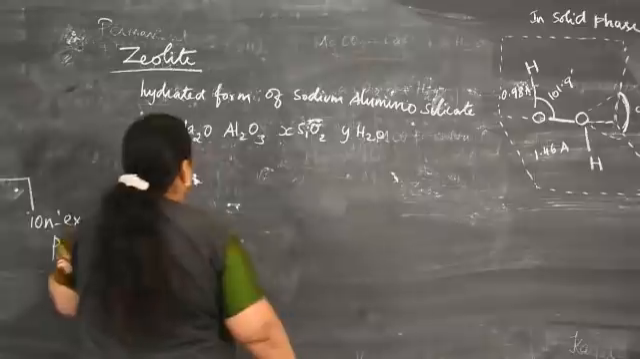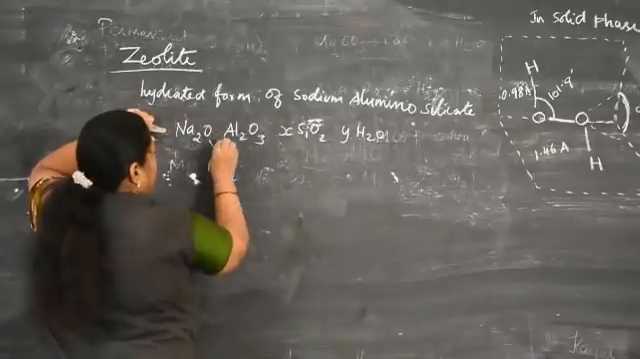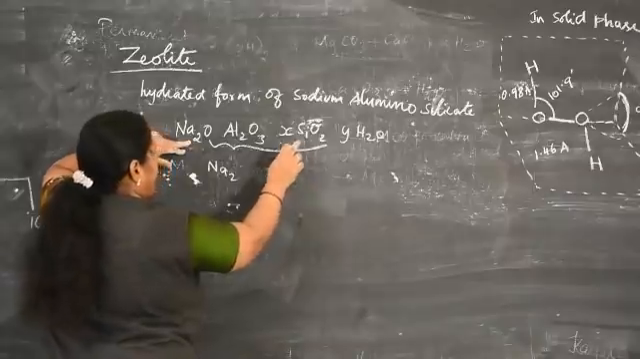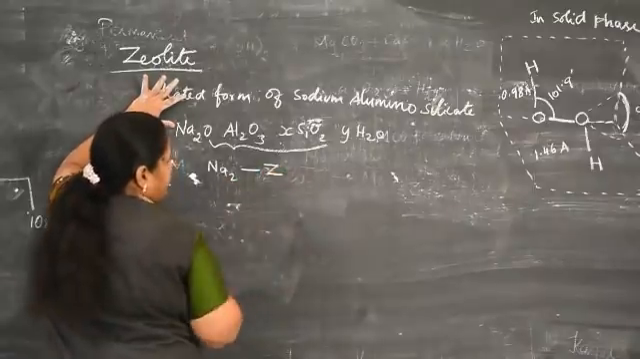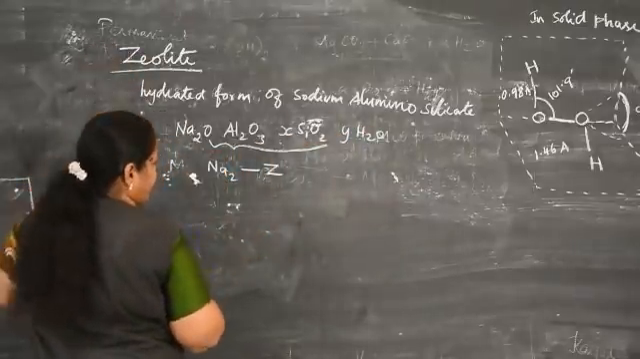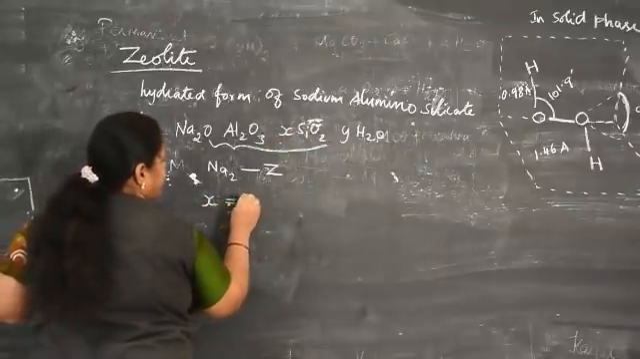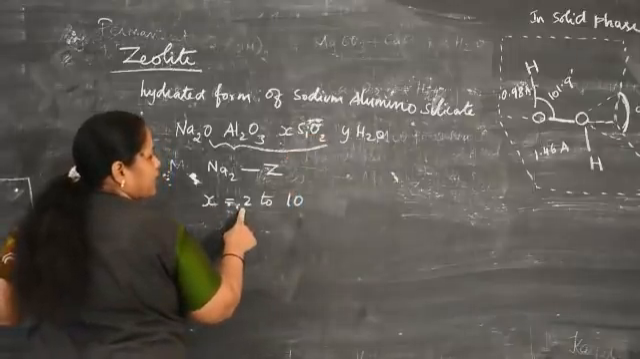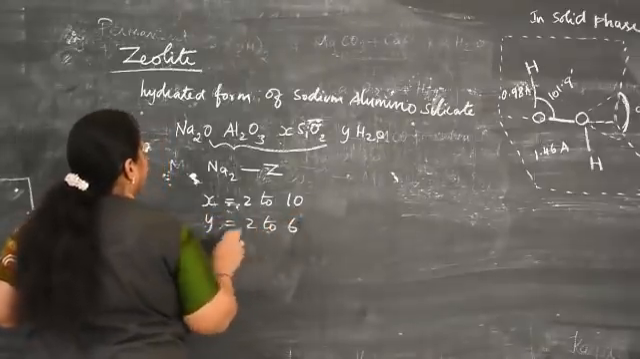It is a complex structure, so it is simply represented as Na2, where sodium is a monovalent ion, aluminum is a trivalent ion, and silicon is a tetravalent ion. That is why this complex ion is simply represented as Na2Z. Hydrated sodium aluminosilicate is called zeolite. X represents 2 to 10 molecules of silicon dioxide, and Y is 2 to 6 water molecules.